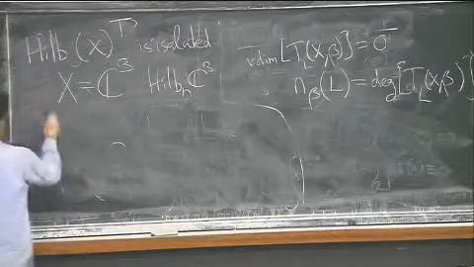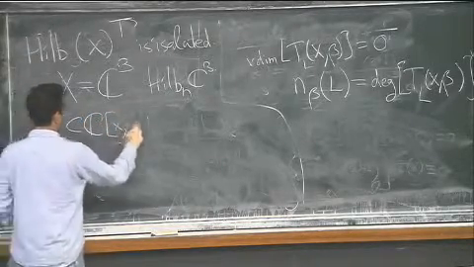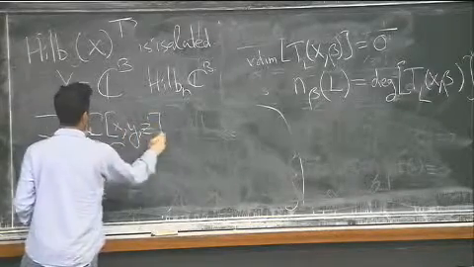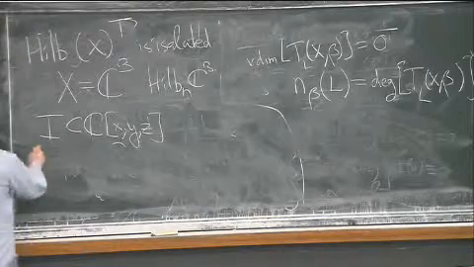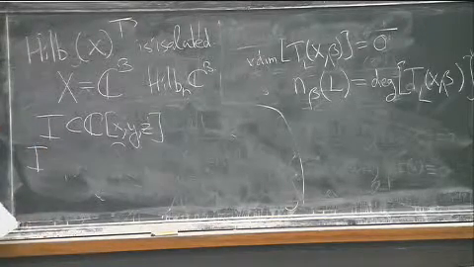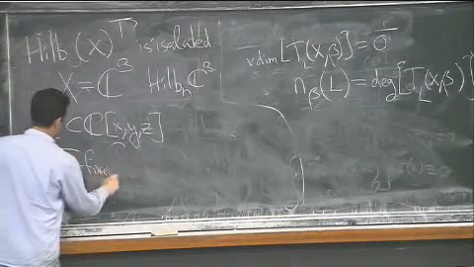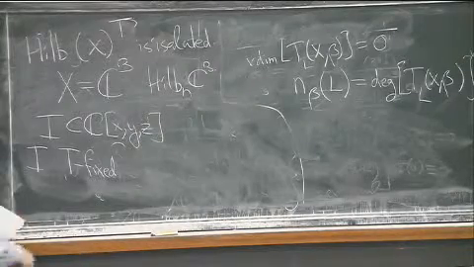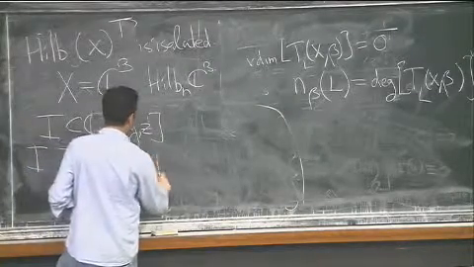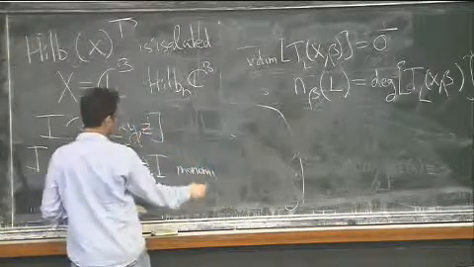So C3 is affine, so if I want to define a subscheme, I just need to take an ideal in the polynomial algebra in 3 variables. And what you can show is that the only way for this ideal to be fixed by the torus is if I is actually a monomial ideal. So it's actually generated by monomials in these 3 variables.